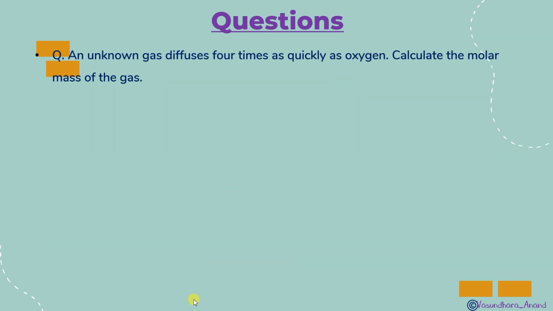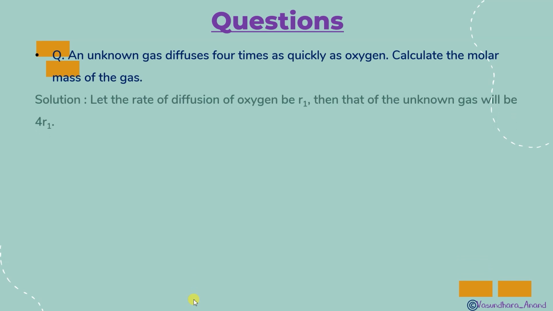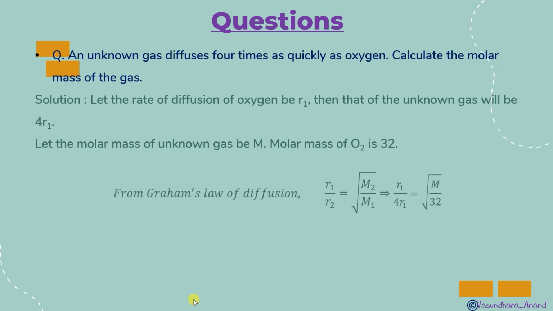Now the next question: an unknown gas diffuses 4 times as quickly as oxygen. So rates are given. R1 can be equal to 4R, like this. Calculate the molar mass. It is a very simple question. Let the rate of diffusion of oxygen be R1, then that of the unknown gas will be 4R1. You know the mass of oxygen and you have to find that of the unknown gas. So the formula is R1 upon R2 is equal to root under M2 upon M1. So I can write 4R1 for R1 and R2. M2 we have to find and M1 is given as 32. So just solve it and you will get the answer.